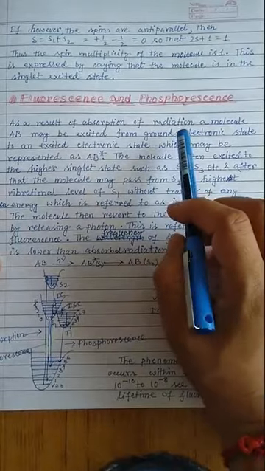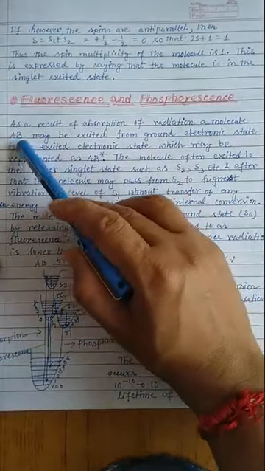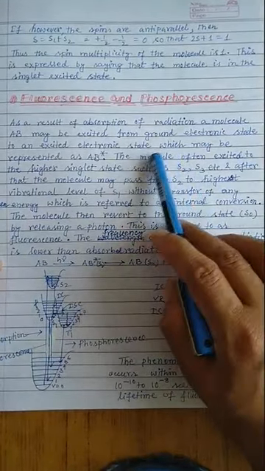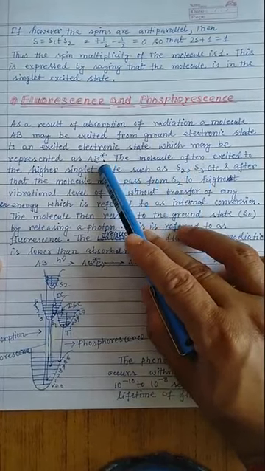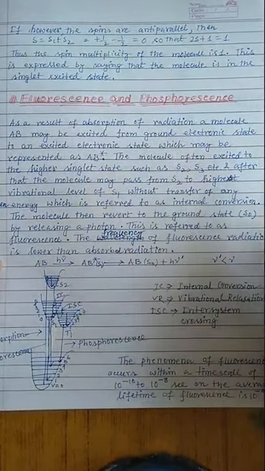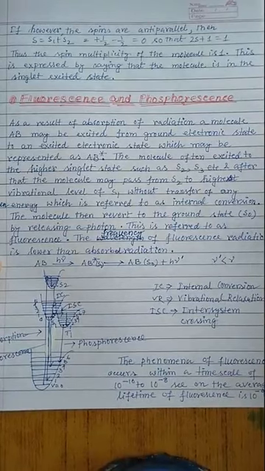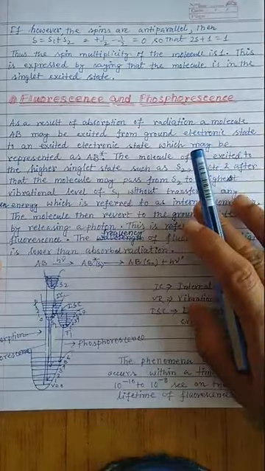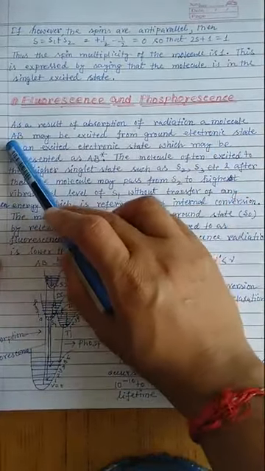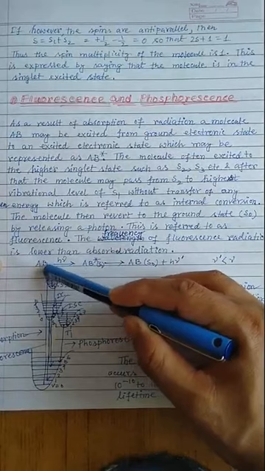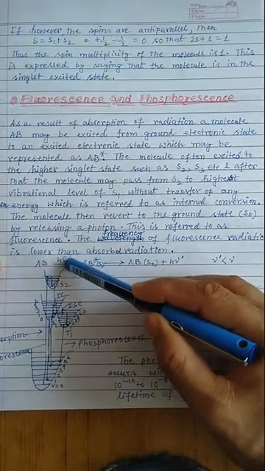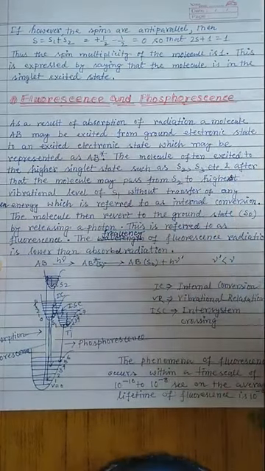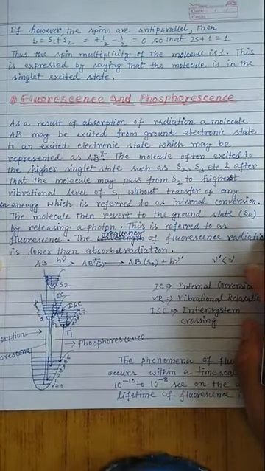As a result of absorption of radiation, a molecule, let's say the molecule is AB, may be excited from the ground electronic state to an excited electronic state, which may be represented by AB star. I am not defining right now what the singlet ground state is and what the excited electronic state is, whether it is S1, T1, whatever it may be. The molecule is present in the ground state, which is represented by AB, and absorbing a suitable photon, whose energy is h nu, it is promoted to the excited state. Till now I am not deciding what the excited state is.